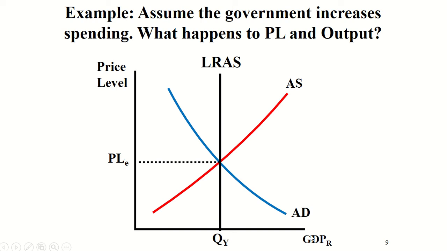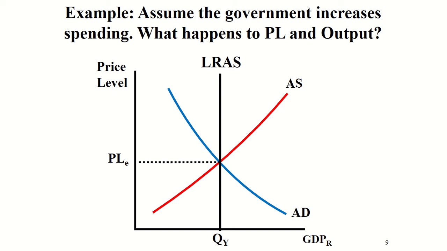We have our GDP, our output, on our x-axis, and our price level over here on our y-axis. And we are in equilibrium, right? So we're working where we are supposed to be. This is our potential GDP, our long-run aggregate supply, and everything here is, as my old Meemaw would say, hunky-dory.